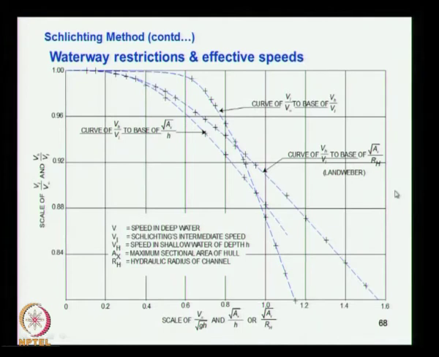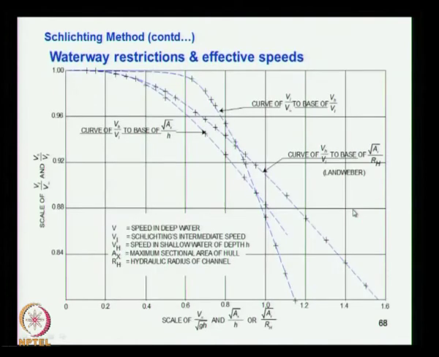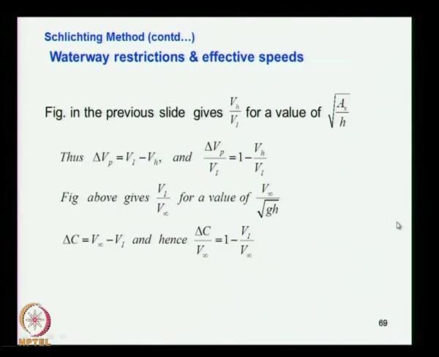From these curves we will be able to identify, if you know this quantity V infinity by square root of gH, you will be able to find out this V once you know the quantity square root of Ax by H. I think there is a mistake here: the square root is only on the top, not the bottom. It is square root of Ax by H. You can use this graph and find out the speeds. We will see how it is approached in the subsequent steps.